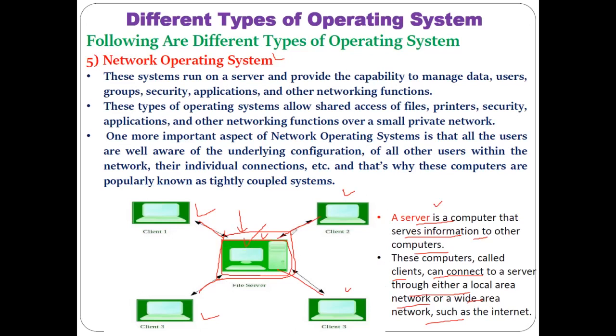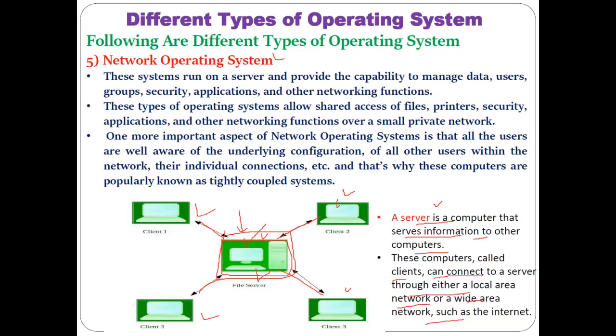Okay, so that is nothing but the network operating system, where to the single server different kinds of client computers are connected. Understood? Those different client computers can share the information from that file server. They can get access to different files, other hardware devices like printers, as well as security applications and other networking functions from the server.